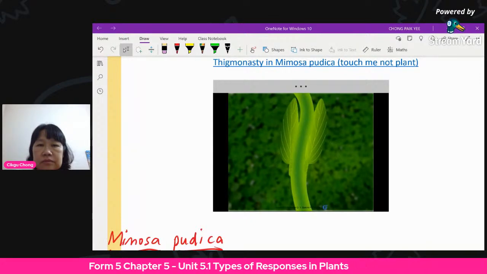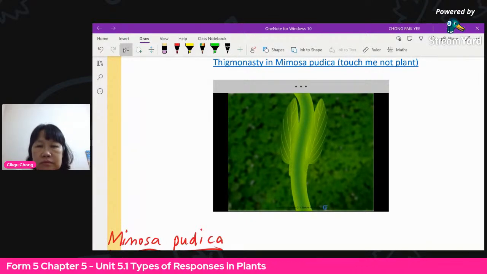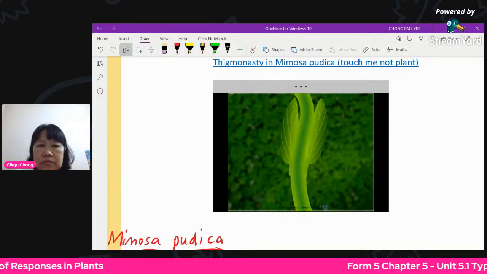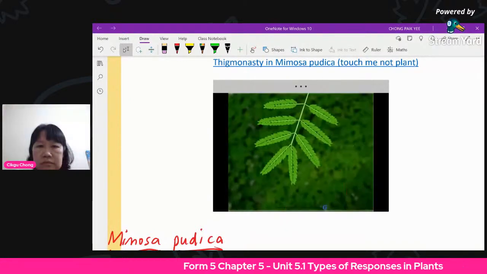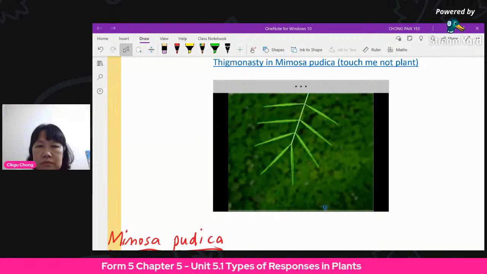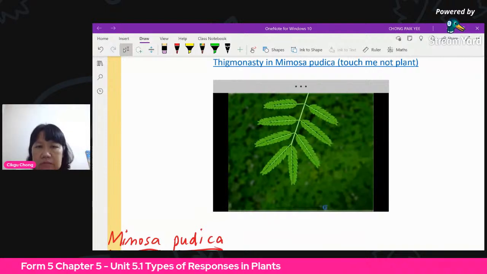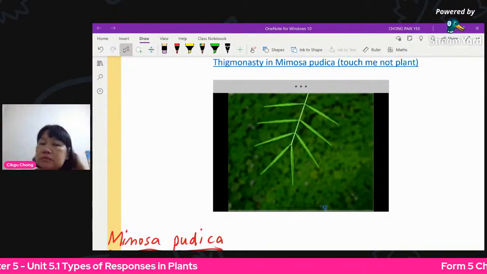This movement, shown by the leaves of the touch-me-not plant, is known as thigmonasty. After a few minutes, the cells of the pulvinus undergo endosmosis and become turgid. This will cause the opening up of the leaves.